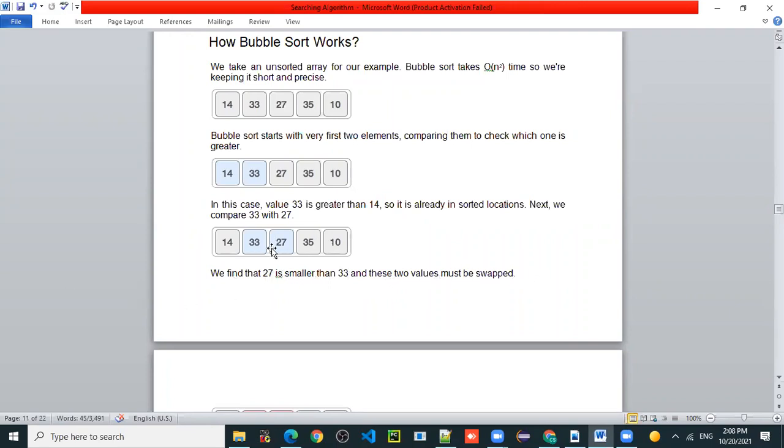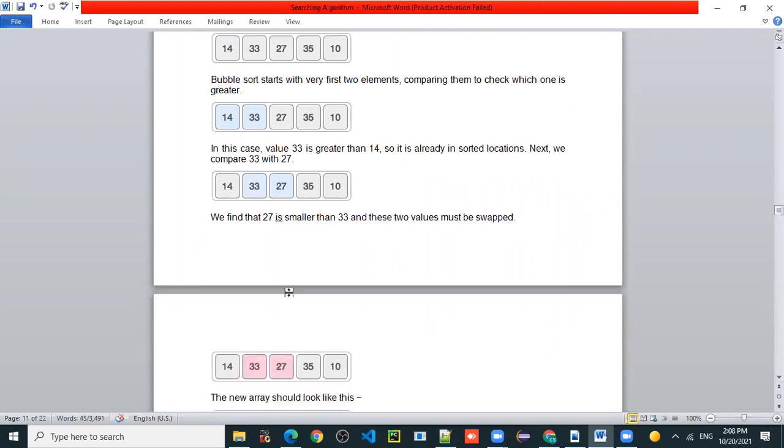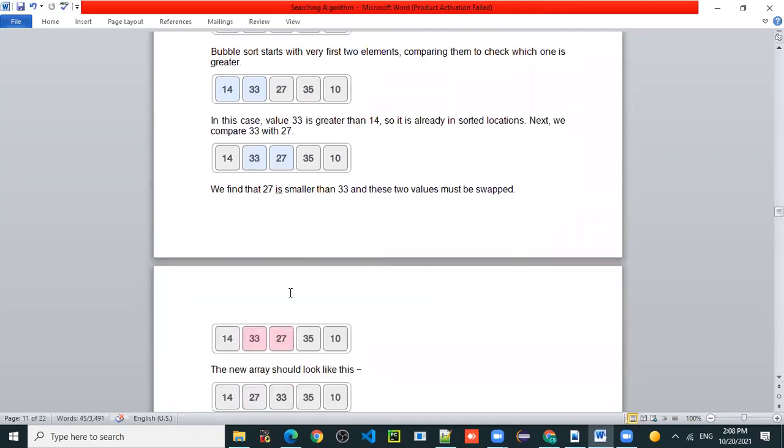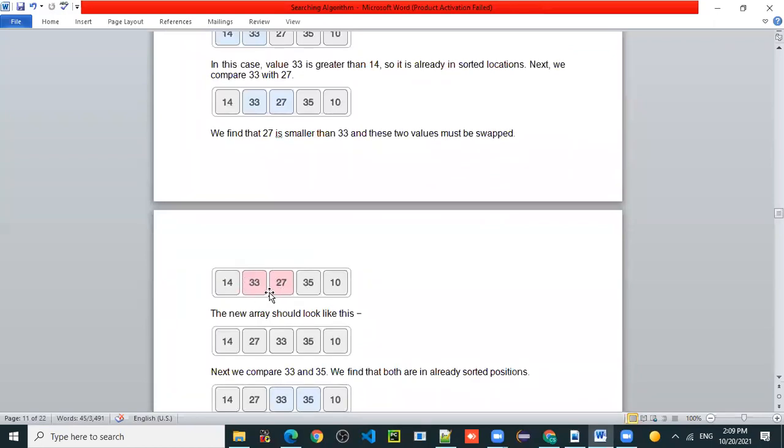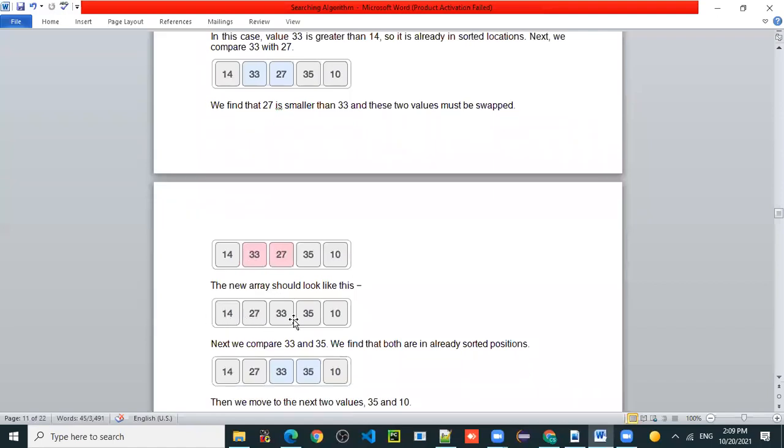Swapping means position change. At the place of 33 we store 27, and at the place of 27 we store 33. The swapping is done by using a third temporary element. After swapping, the array will look like this: 14, 27, 33, 35 and 10.